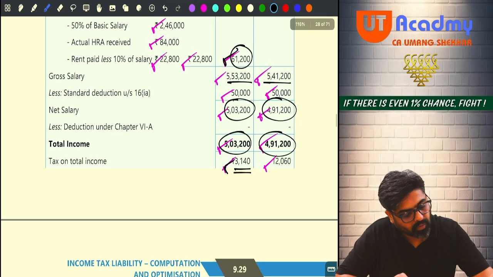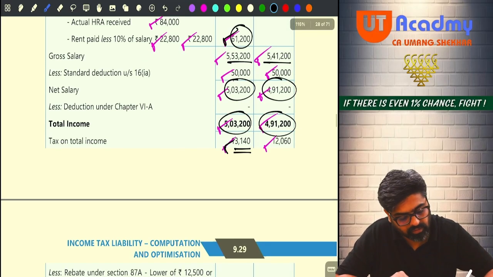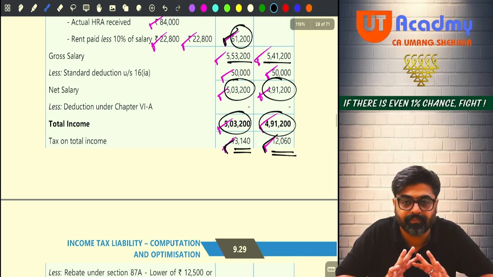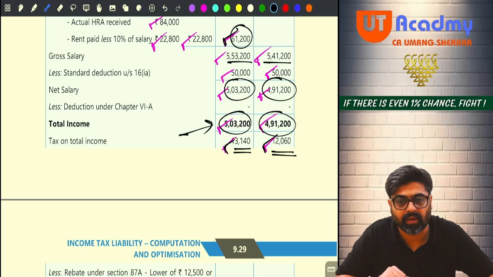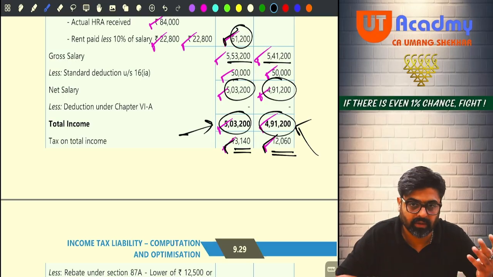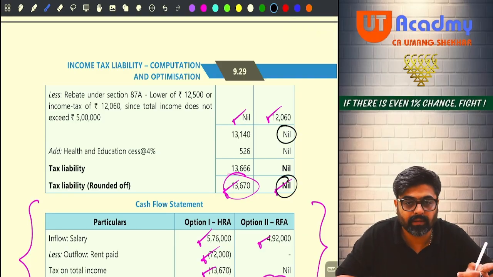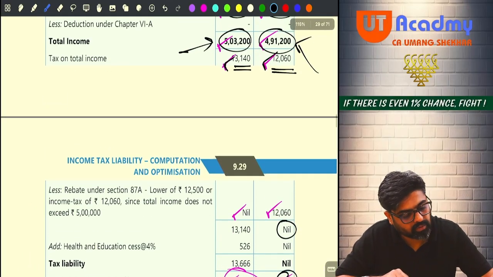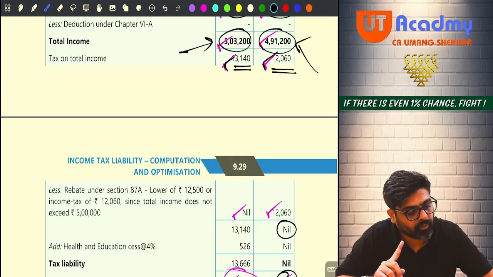Okay. Now 4,91,200 minus 2,50,000, 2,41,200, on that apply 5%, 12,060. But wait, you are yet to claim rebate. So from the first option, you are not going to get any rebate because your total income is higher than 5 lakhs. But in the second option, you are going to get rebate because your total income is less than 5 lakhs. So in the second option, your net tax liability will be 0. Yes or no? And in the first option, you are paying 13,140, and on that there will be no rebate. So on that you are going to pay 4% cess.